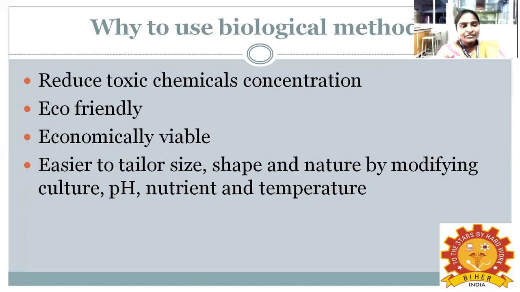You can easily change the size, shape, and nature of the material by modifying the culture, pH, nutrients, and temperature. These are the advantages of the biological method compared to the chemical method.